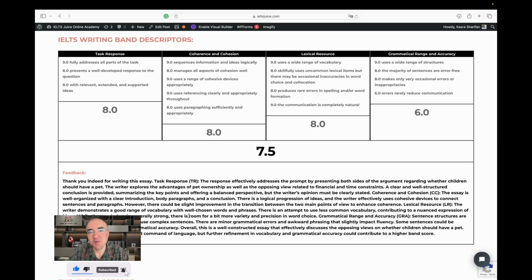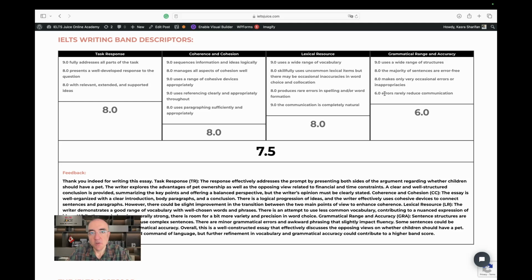That is just beautiful. You can see all 8s and 9s, literally, apart from this, that a passive voice was used instead of an active voice. And it conveys the message to me that the writer doesn't have full command over grammatical range and accuracy and their meaning. Plus, this wasn't just a mere error. It affects the understanding. It affects the meaning of the message you want to convey.